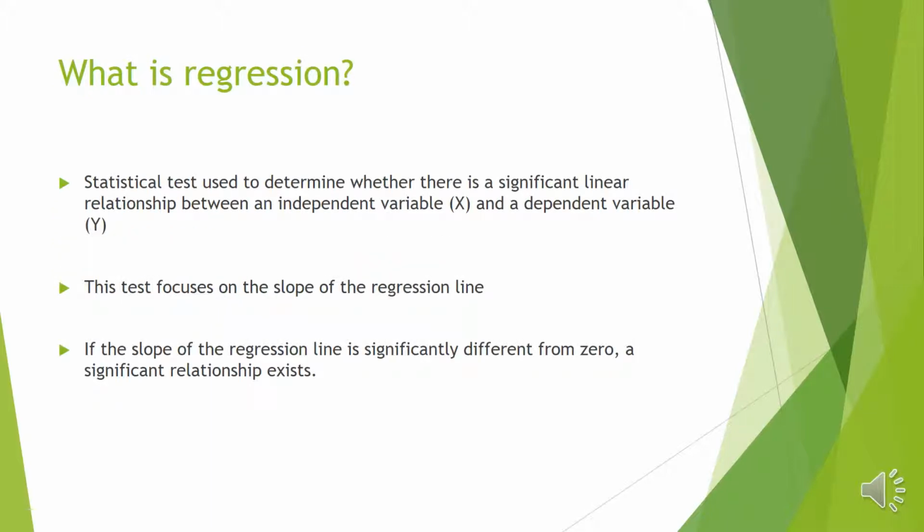Now, regression can be defined as a statistical test used to determine whether there is a significant linear relationship between an independent variable, usually marked x, and a dependent variable y. This test focuses on the slope of the regression line, and if the slope of this regression line is significantly different from zero, a significant relationship exists.